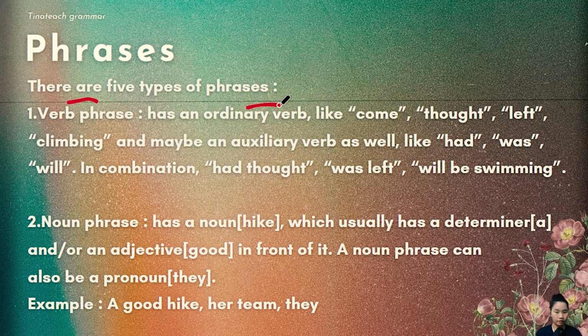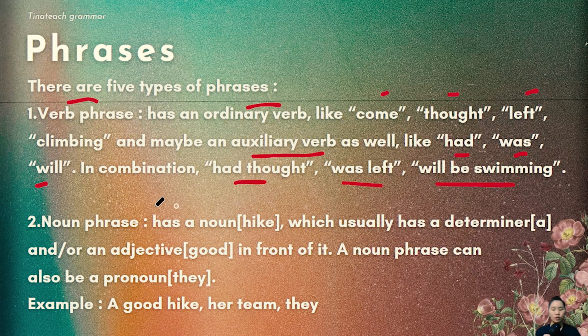It has an ordinary verb like come, thought, and left, as well as an auxiliary verb. Okay, this is not mandatory. An auxiliary verb can be paired with an ordinary verb, but it is not a must. So an example of an auxiliary verb is had, was, and will. In combination, they are had thought, was left, and will be swimming.